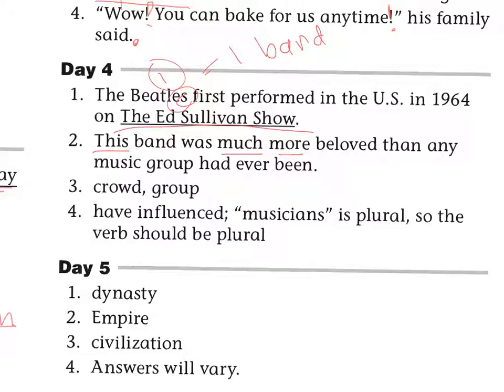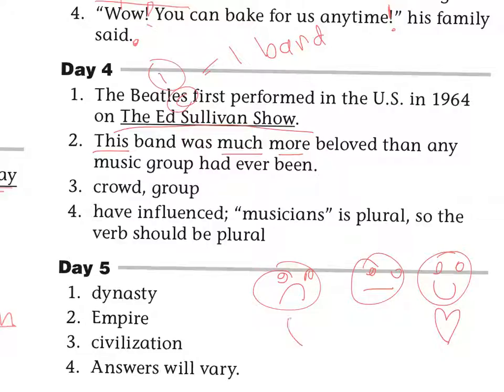Number 3, replace the underlined word with a more neutral or objective word. Now this is what neutral means. So you can be against something, or you can be for it, or you can just be in the middle, neutral. You love it, you hate it, or it's okay. Neutral. That's what the word means.